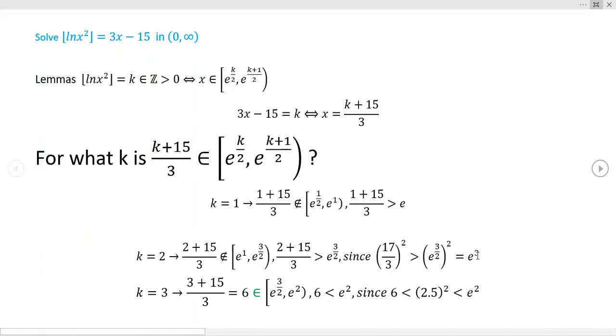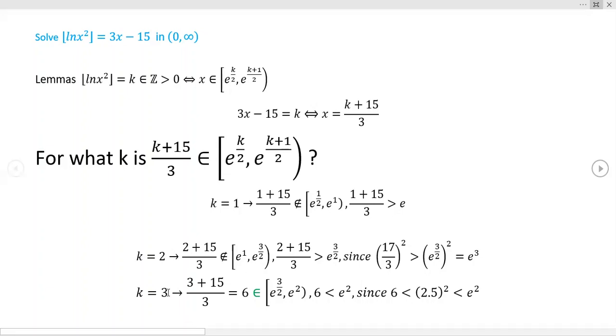e cubed couldn't be any bigger than 27, right? Because 2.7 something is e, so raise it, just consider it 3. 3 cubed is 27, which is much larger actually than e cubed itself. But this 17 over 3 squared is bigger than that. So we can, and I didn't write the arithmetic down just to avoid the clutter. But anyway, so we know that for k equals 2, there are no solutions.